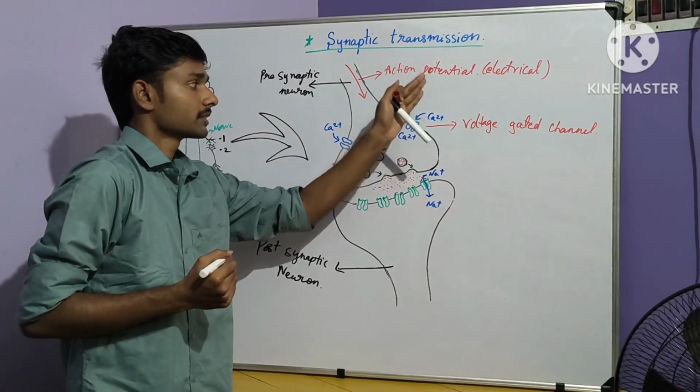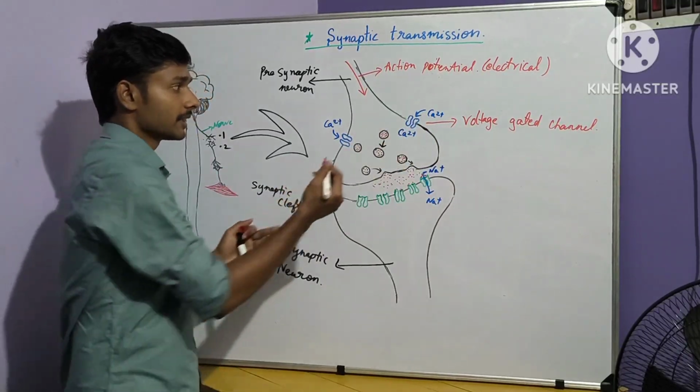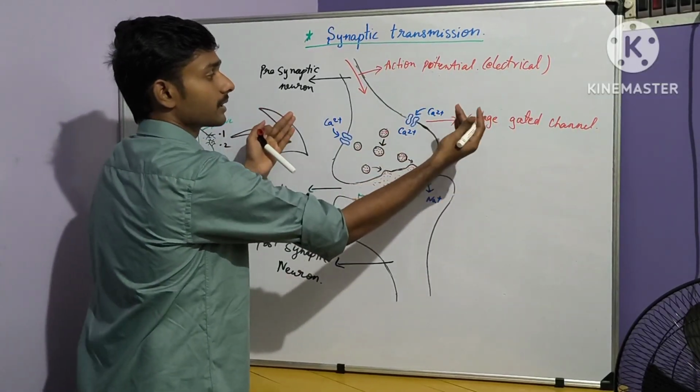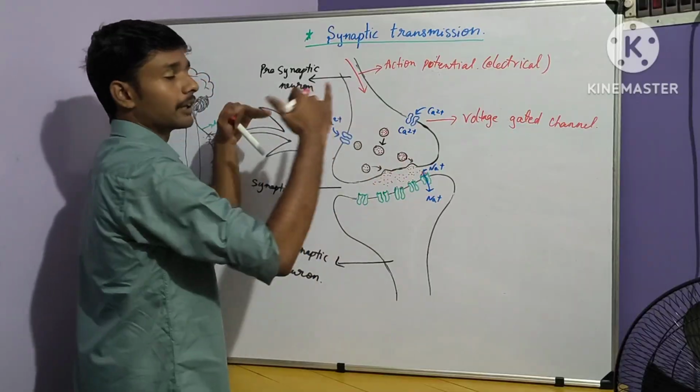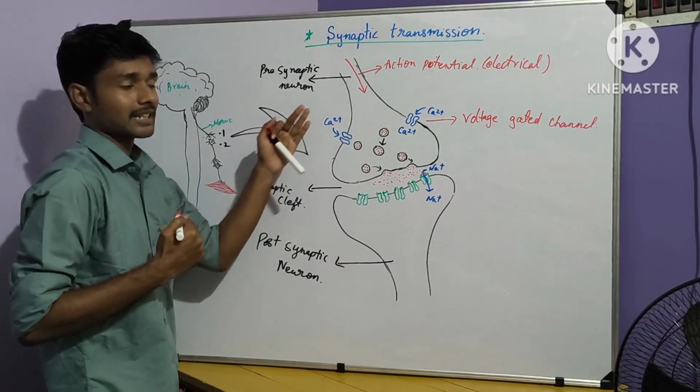Due to the action potential, the voltage gated calcium channel opens. Then calcium present outside the membrane comes inside this presynaptic neuron.